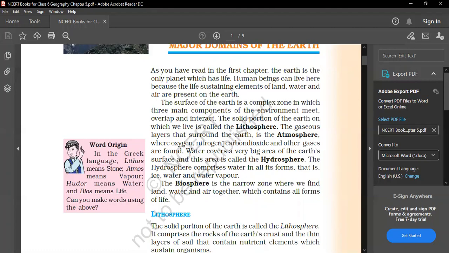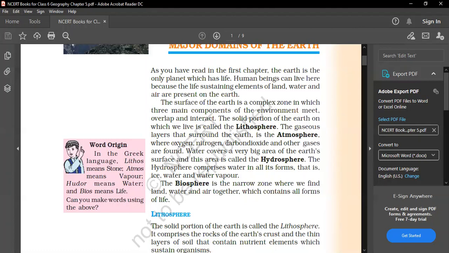The gaseous layer that surrounds the earth is called atmosphere, which contains oxygen, nitrogen, carbon dioxide, and other gases. Water covers a big area, as you all know that. The area that it covers is called hydrosphere. And what is actually biosphere? It's a narrow zone where we find land, water, air together.